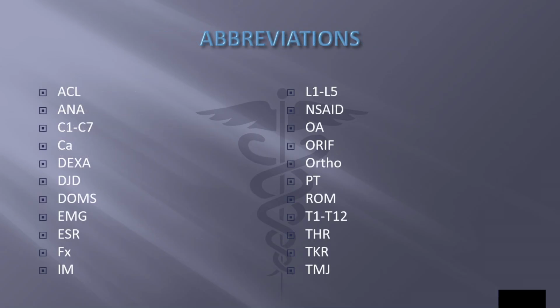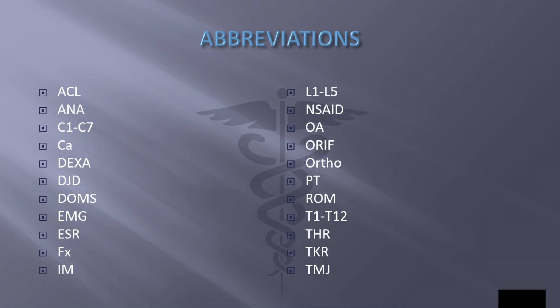And then we have our abbreviations. ACL, anterior cruciate ligament of the knee. ANA, anti-nuclear antibody. C1 through C7 are the cervical vertebrae. CA is calcium. DEXA is dual energy X-ray absorptiometry. DJD, degenerative joint disease. DOMS is delayed onset muscle soreness.